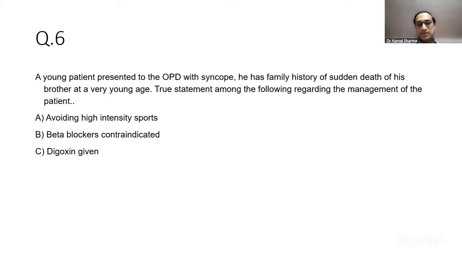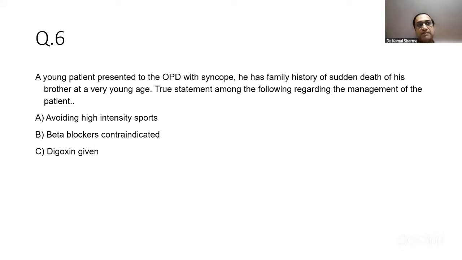It's often undiagnosed. Avoiding high intensity sports is the right answer, because beta blockers are the drug of choice. Digoxin cannot be given, as it actually increases the gradient. Drugs that are contraindicated in HOCM include anything that reduces preload, which will reduce the LV size. Anything that reduces afterload will again increase the gradient, and anything that increases contractility will also be contraindicated. So contraindicated drugs would be nitrates, digoxin, and ACE inhibitors, or for that matter ARNI and any other group of dilators, even dihydropyridine type calcium channel blockers.